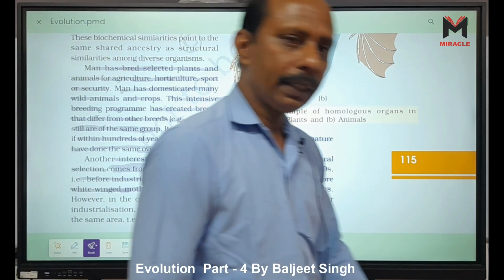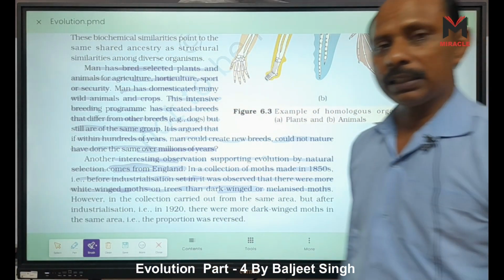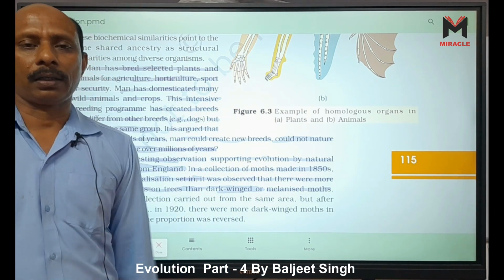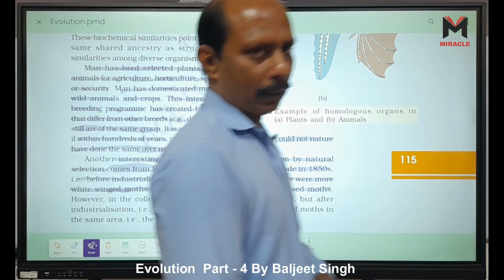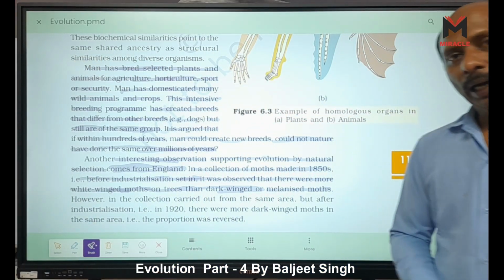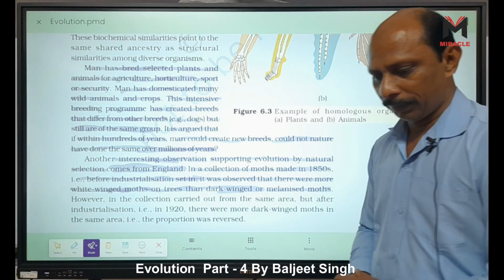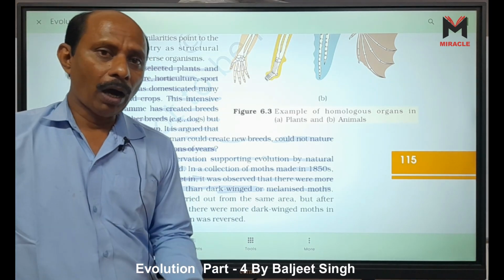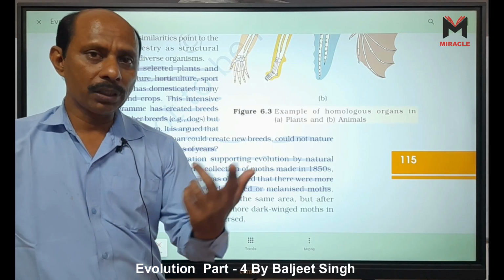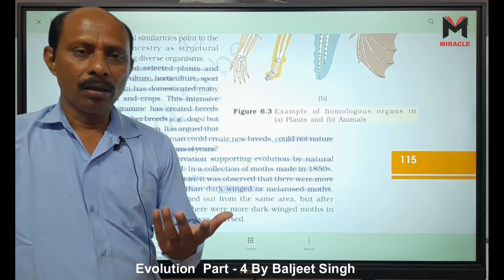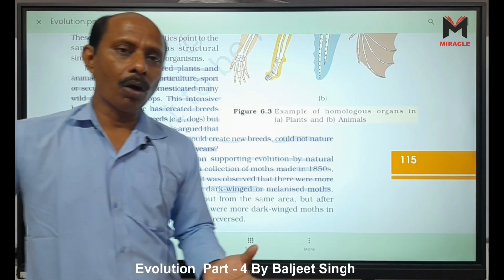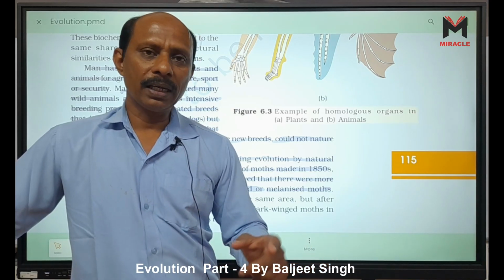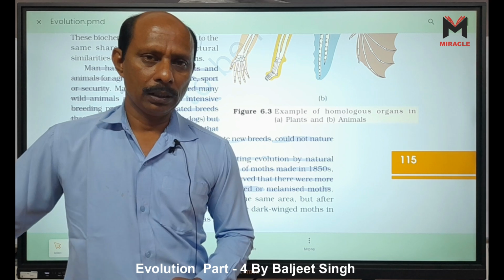Right? That time. Why is it given? It is also explained. Before industrialization, lichens develop on the tree's bark, white lichens. So white moths can easily hide themselves in white lichens from predators. So they are naturally selected. And after industrialization, what happens? Due to the increase in pollution, we know lichens are the biological indicator of pollution. Lichen cannot grow in polluted areas. They are actually sensitive to sulfur dioxide pollution, SO2, right?